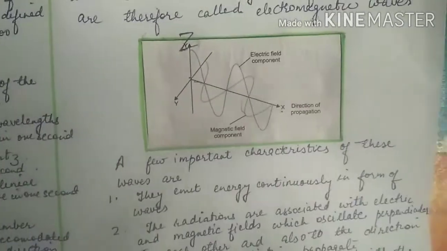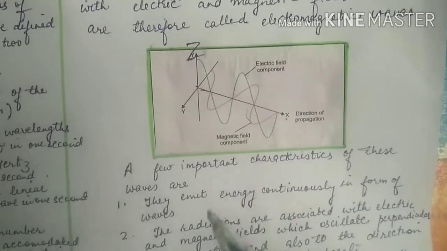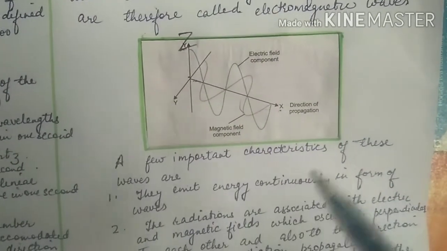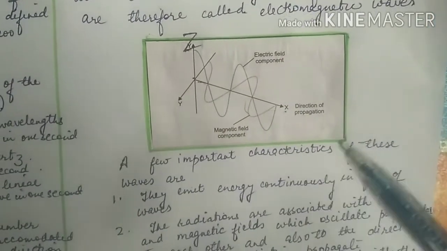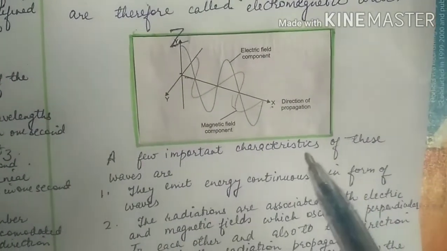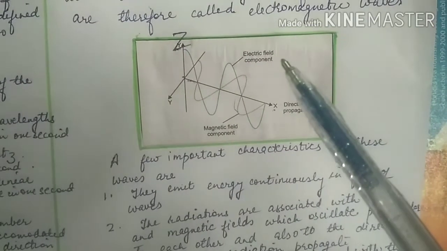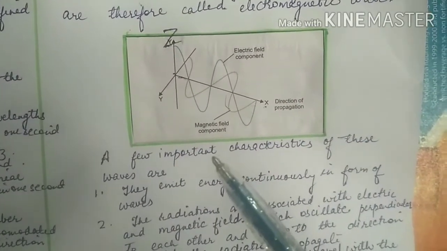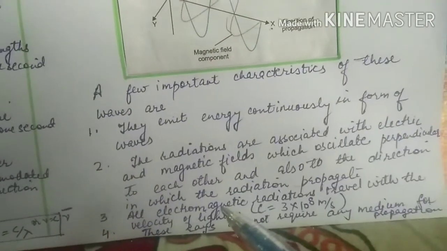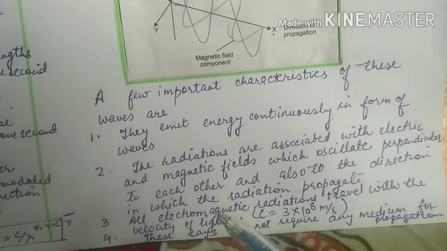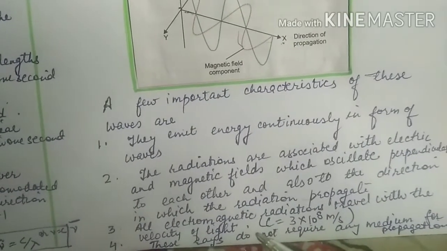So important characteristics of these waves are: they emit energy continuously in the form of waves. The radiations are associated with electric fields and magnetic fields which oscillate perpendicular to each other and also to the direction in which the radiation propagates.